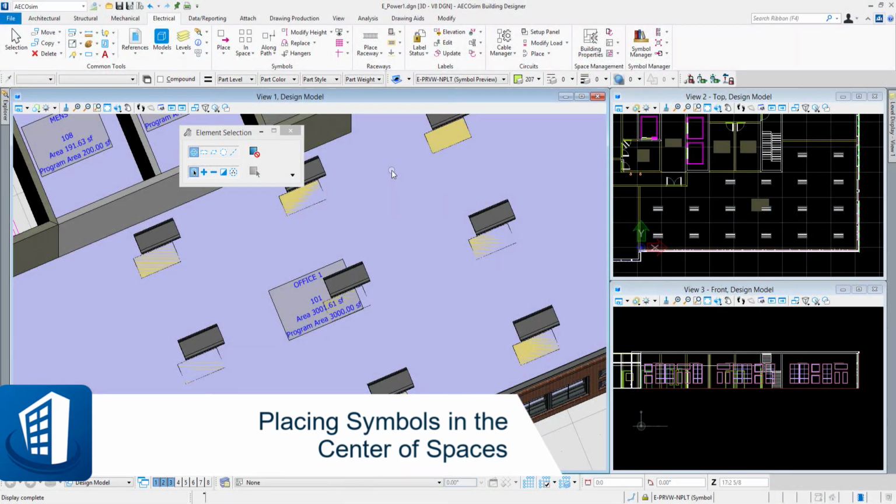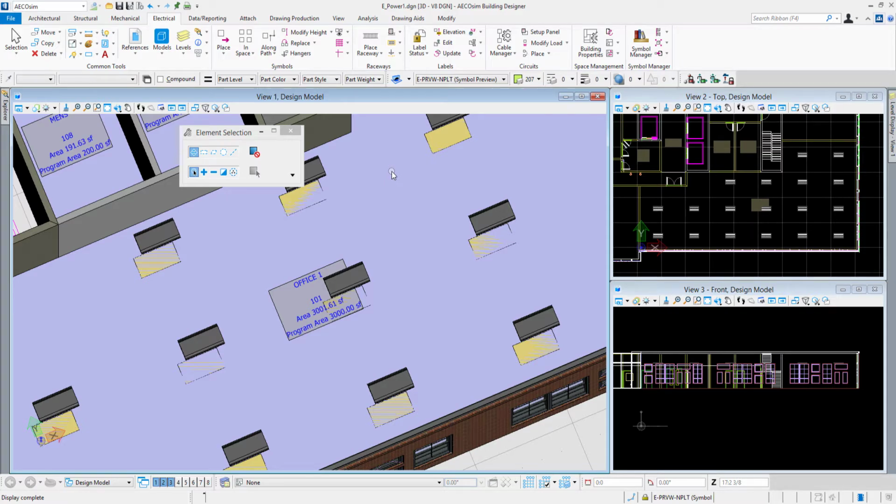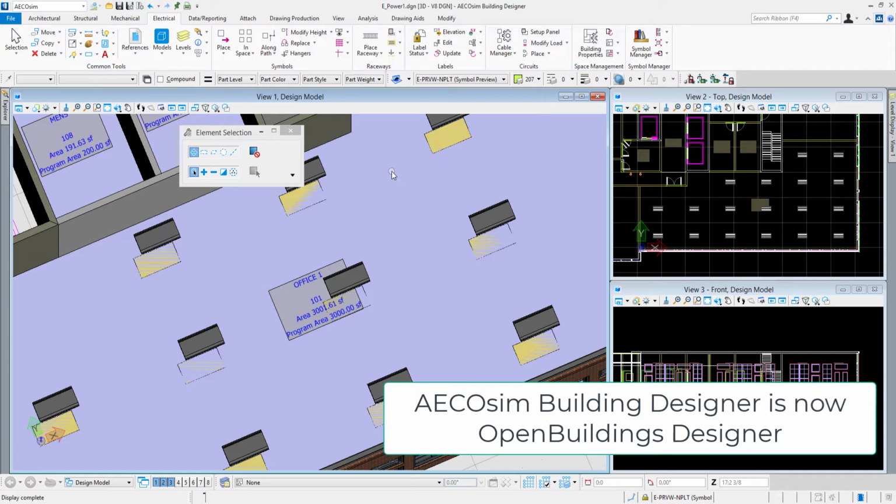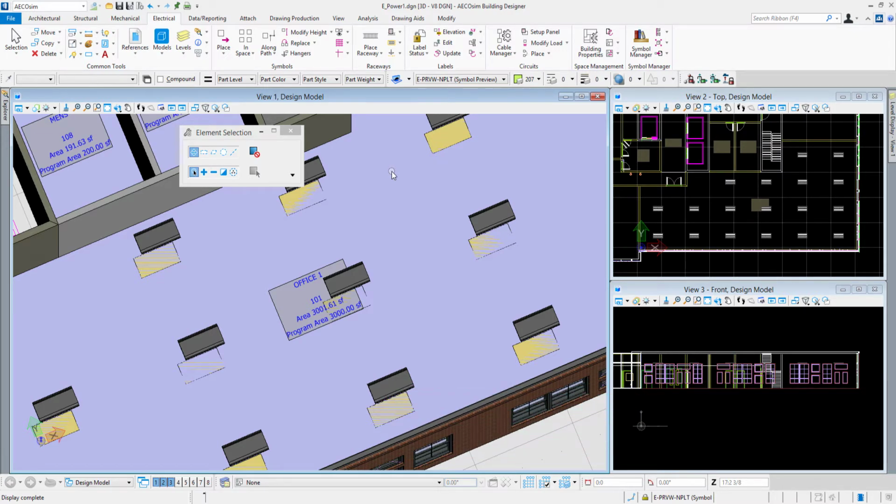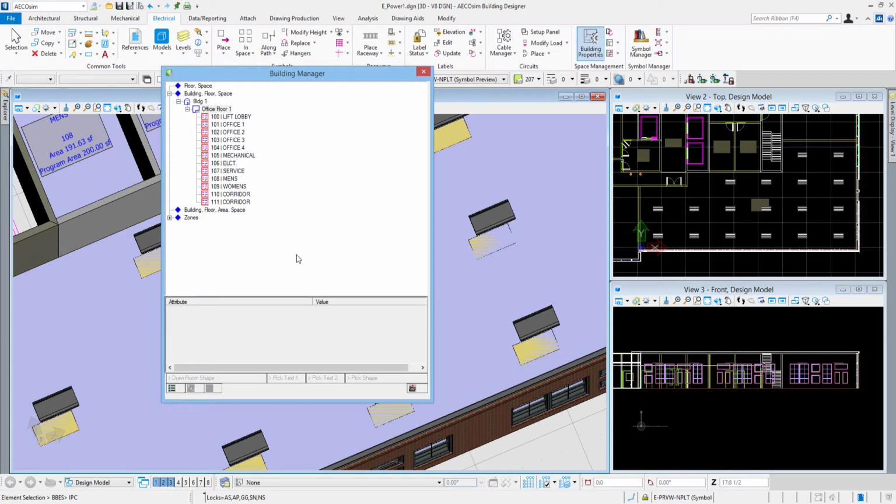In this video, we'll take a look at placing electrical symbols in the center of an architectural space, utilizing our electrical placement tools. The file was created and all the setup happened in earlier videos, and we've seen how we can use our building properties tool up in the space management group of tools in the electrical ribbon interface to navigate through the model utilizing the spaces that were imported from the architectural reference.